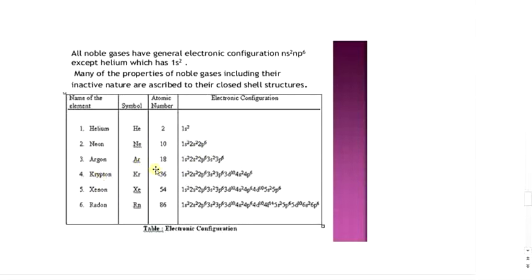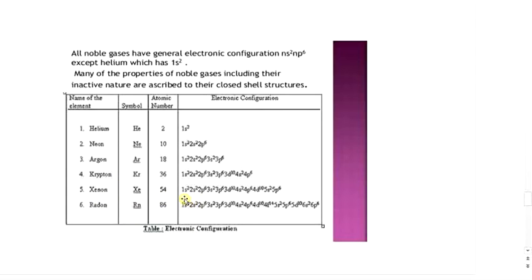Argon has atomic number 18. Its electronic configuration is 1s2, 2s2, 2p6, 3s2, 3p6. Krypton has atomic number 36. Its electronic configuration is 1s2, 2s2, 2p6, 3s2, 3p6, 3d10, 4s2, 4p6. Xenon has atomic number 54.